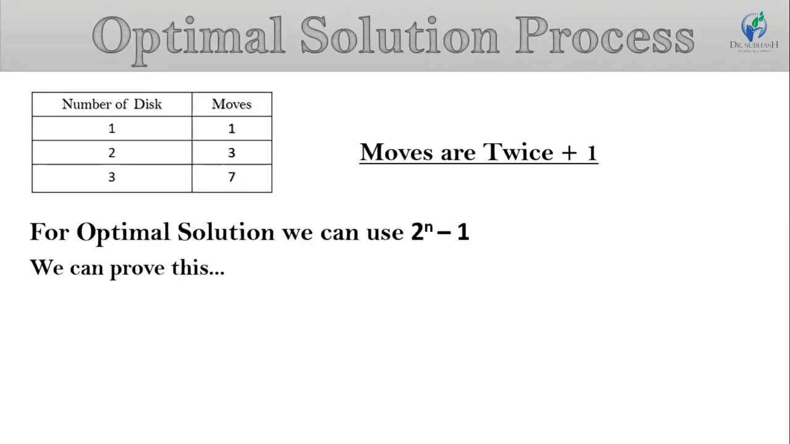If we have n equal to 1, means 1 disk, put that value in the formula and we see the answer is 1. If we have n equal to 2, means 2 disks, put that value in the formula and we see the answer is 3. If we have n equal to 3, means 3 disks, put that value in the formula and we see the answer is 7.